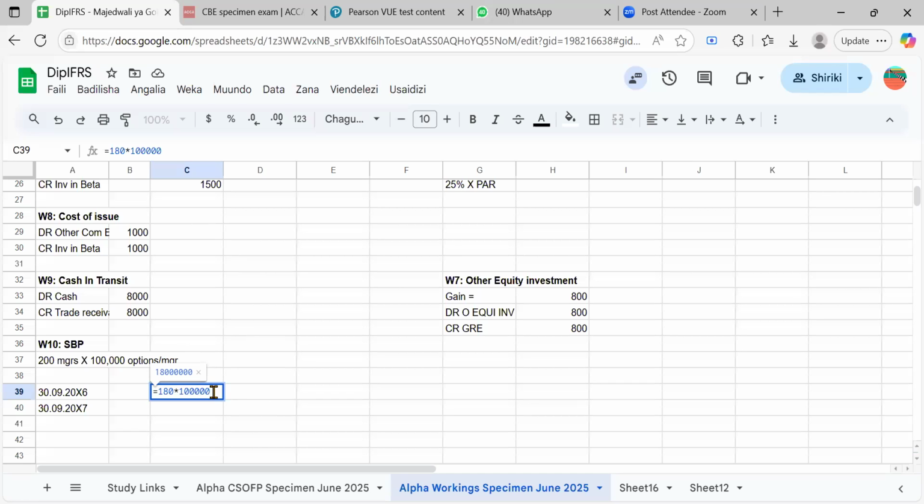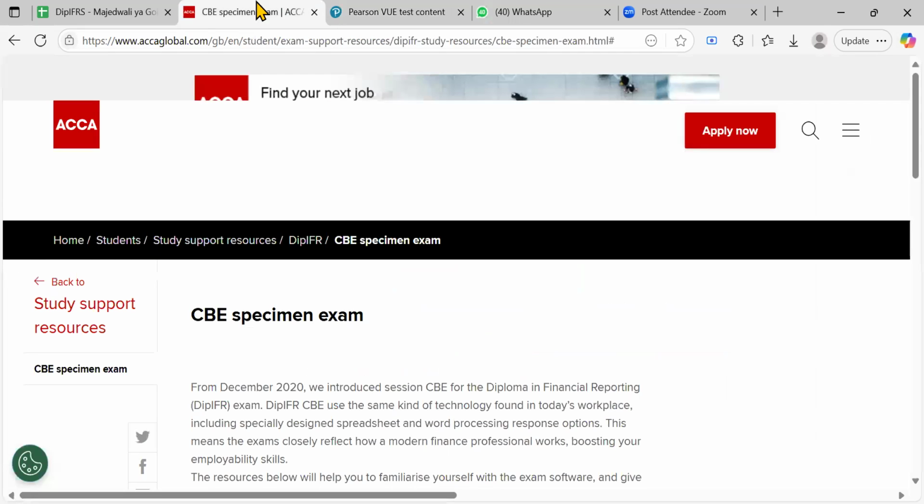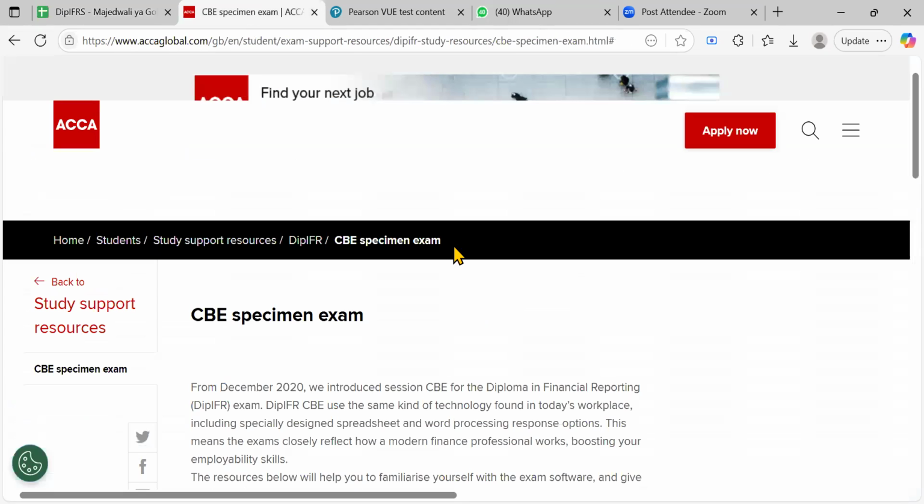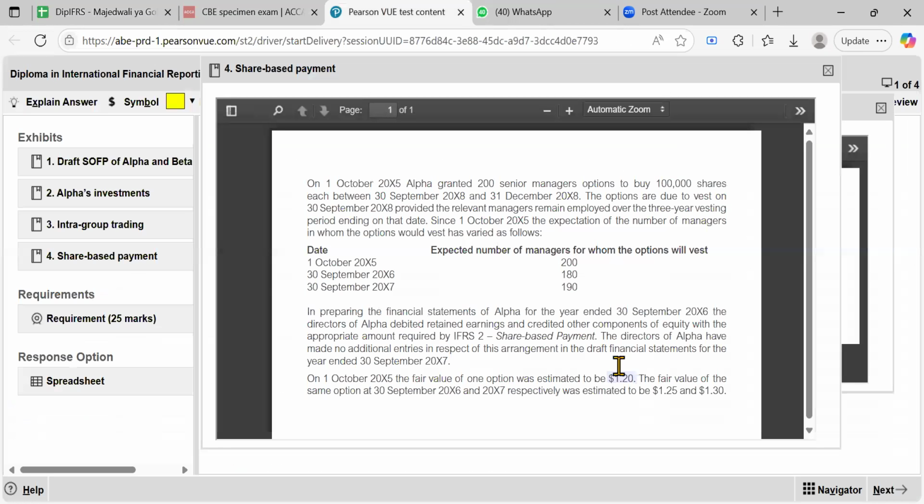So 1.2 is used for all 3 years. The first year we do the same, the second year the same, and the third year the same. We won't change. But if it was cash based, we'd be changing according to the fair value. We'd be taking the fair value at the end of each year. So in case it was a cash settled share-based payment, even here for 26, I would have used 1.25, and for 27, I would have used 1.3. You see that?